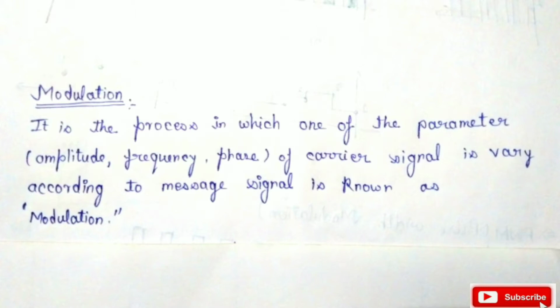In this video we will discuss what is pulse amplitude modulation. For the continuity of the topic, first we see what is modulation. Modulation is the process in which one of the parameters of our carrier signal, amplitude, frequency or phase, is varied according to the message signal. That is called modulation.